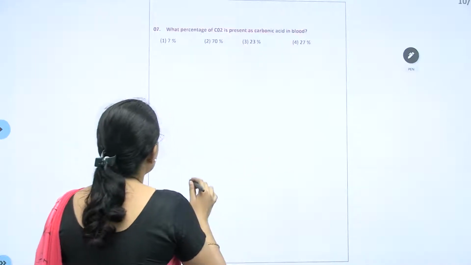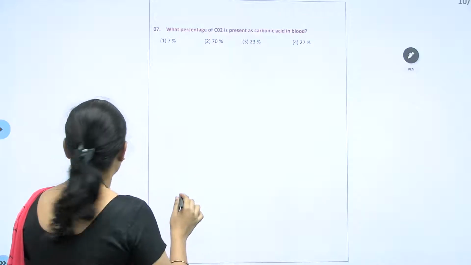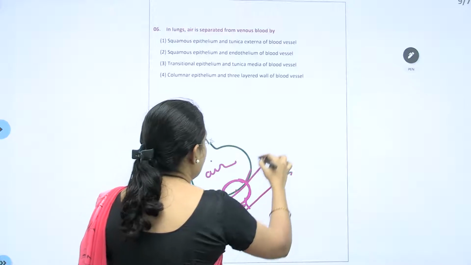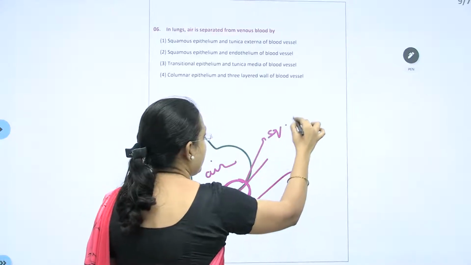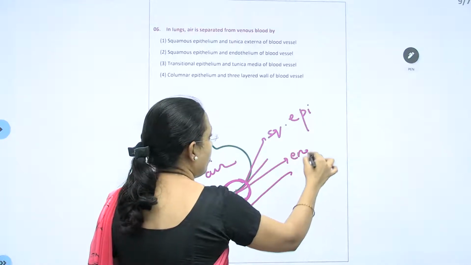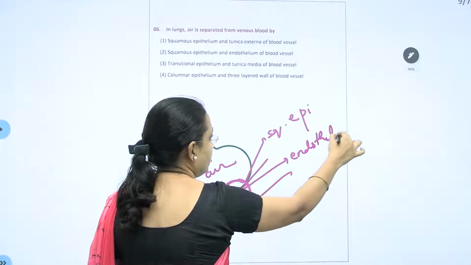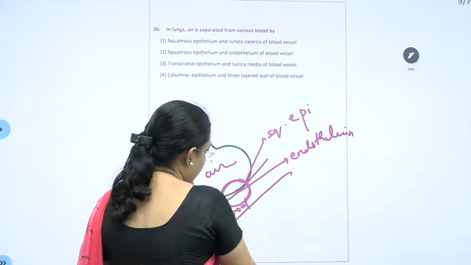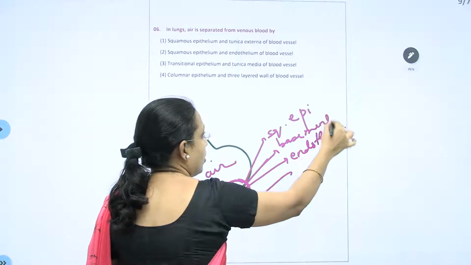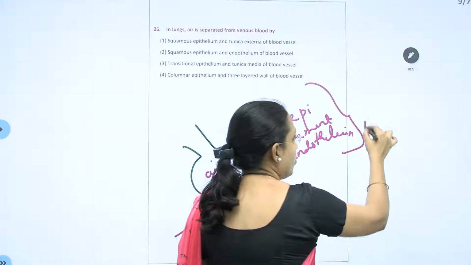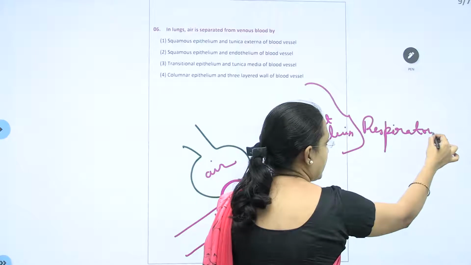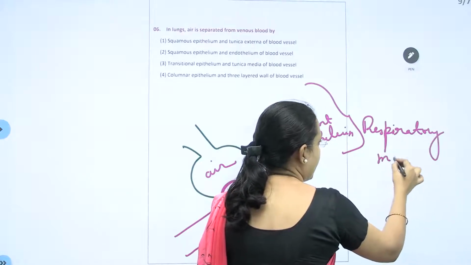Which are those 3 layers? They are squamous epithelium, endothelium of blood vessels, and in between here comes the basement membrane. All together, it's called the respiratory membrane or respiratory barrier, or diffusion barrier.